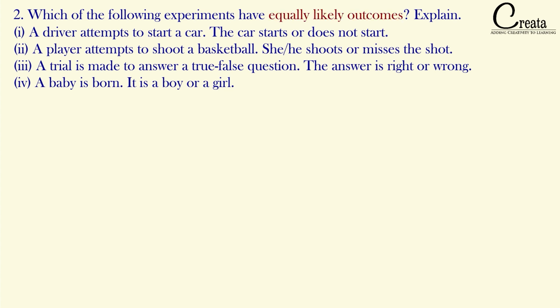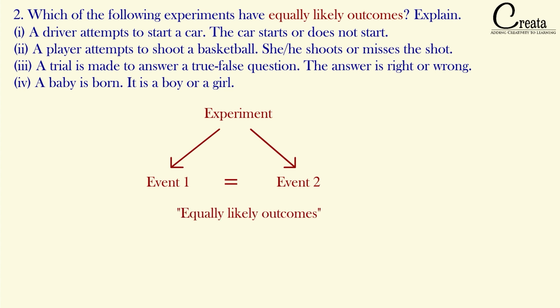Firstly, let's understand what equally likely outcome is. It means that whenever we do the experiment, we are getting some events or outputs. When the probability of all those events is equal, then we call those events or those experiments equally likely outcomes. That is, all the outputs are equal.